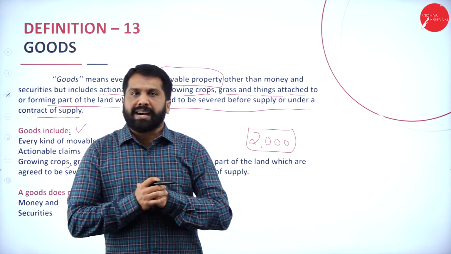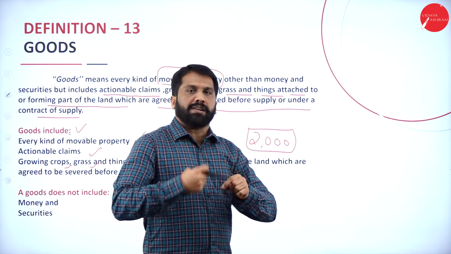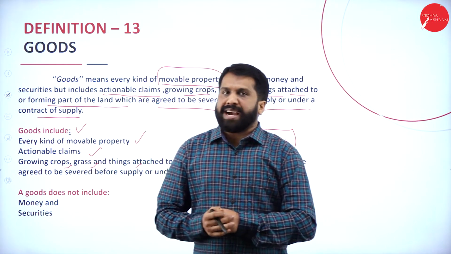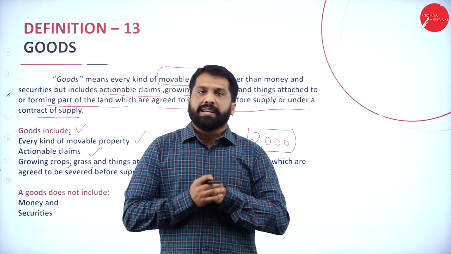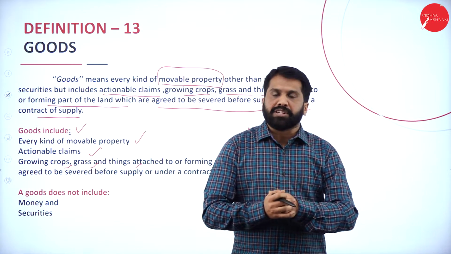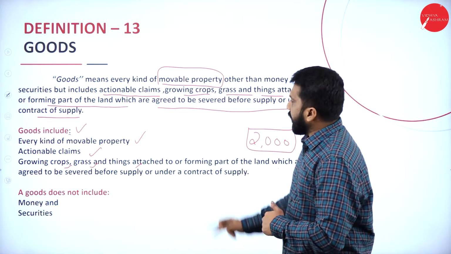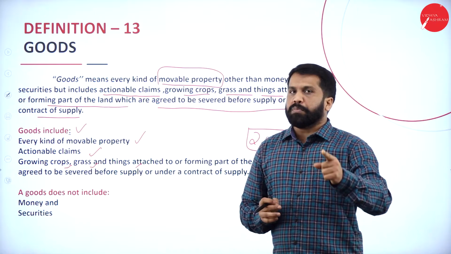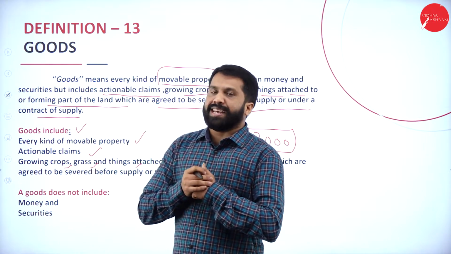So you have already agreed and decided that you will cut, you will sever and you will sell. Then it will become what? Movable. Normally plants are not movable because they are attached to the land. If you agreed and made a condition that you will cut and sever, then it will become what? Then it will become growing crop or grass. Hope you are clear. Yes, this is all about what goods include.